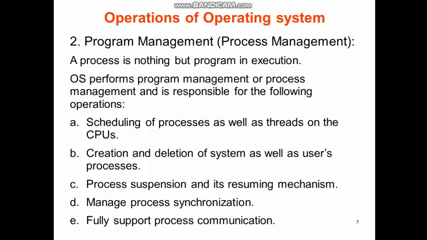It has to schedule the various processes, it has to create and delete system as well as user processes. Then it is also responsible for suspension and its resuming mechanism. Also, it has to manage the process synchronization, and it should also support process communication.